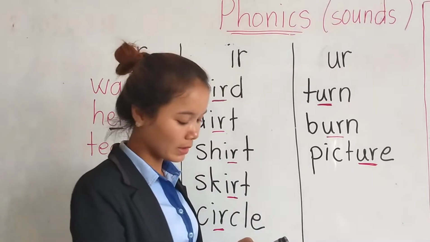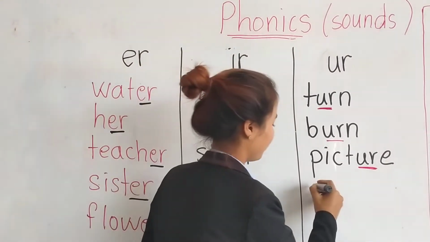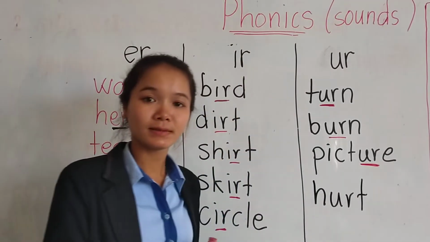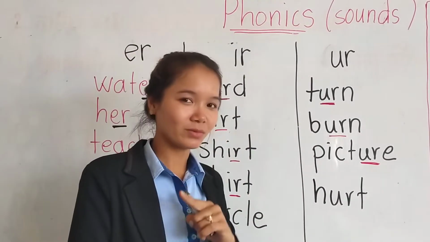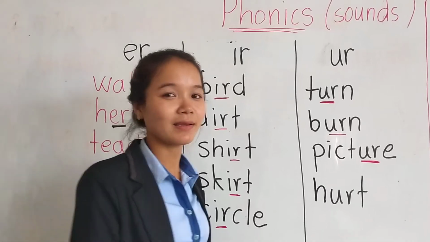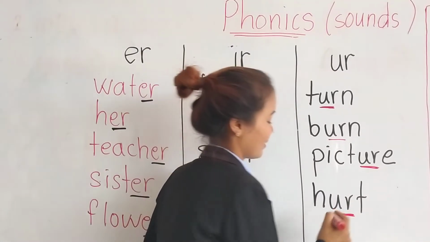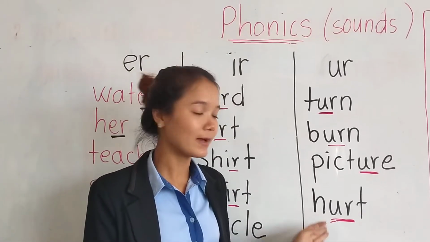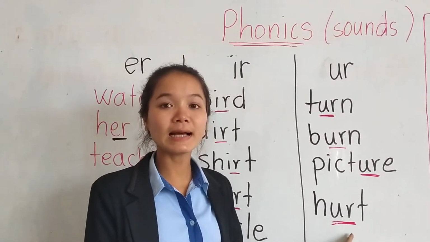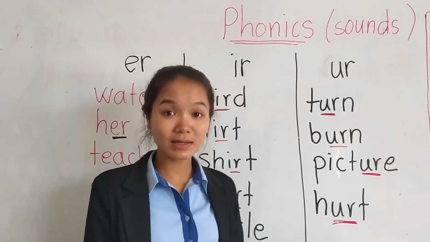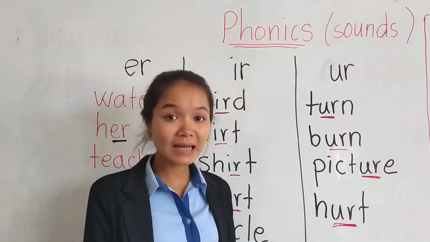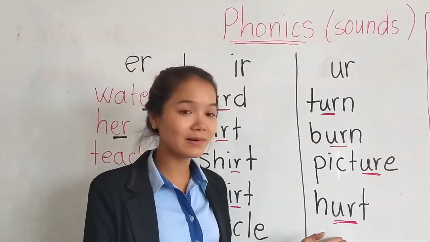Okay, and the other one is easy. I know you see the word you can read already, right? Okay, now with the sound again. Now spell all together. Hurt, hurt, hurt, hurt, hurt. Right? Easy, right?